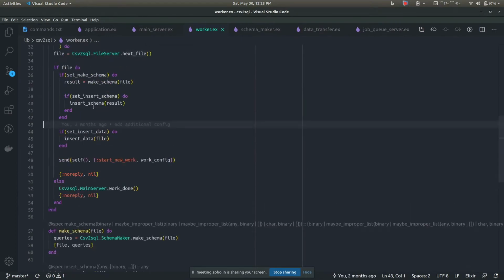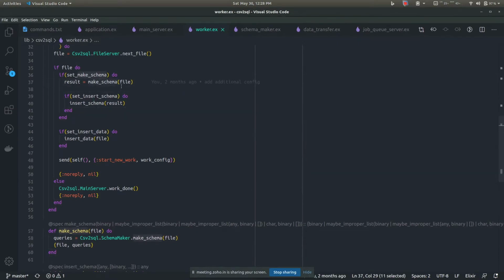Then ignore the if parts, they are not very important for now. Basically you can configure all of the things in the app, like if you actually want to insert into the database, or if you want to do a validation check or something. Only if those environment variables are set, then I do certain stuff. So that's why there are a lot of ifs. So ignore that for the time being.